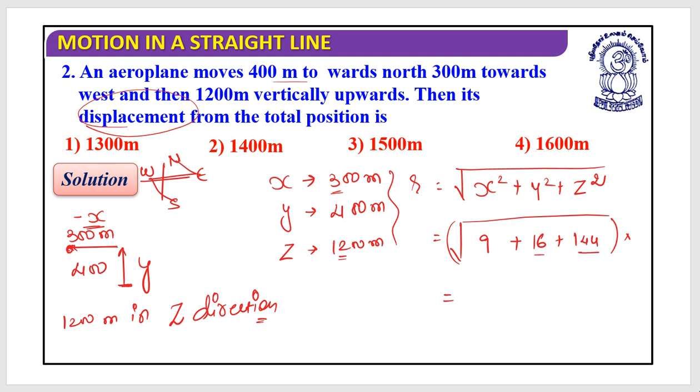First let's solve this. 144 plus 16, it's 144 plus 6, 150 plus 10, 160 plus 9, 169. So if I take the square root, it's 13 and it is multiplied by 100. So this is 1300. Are you getting it? If not, now let's look at this from a different aspect.